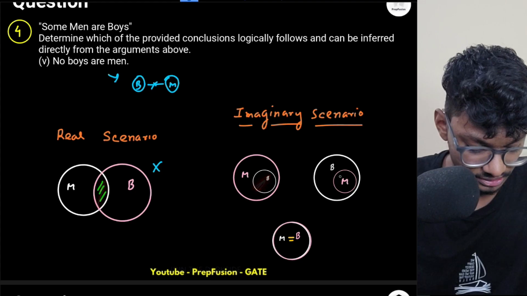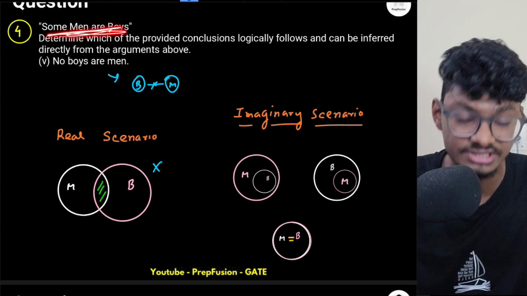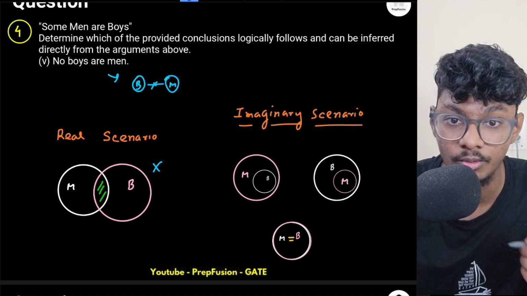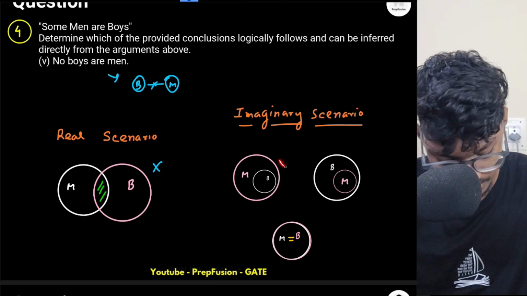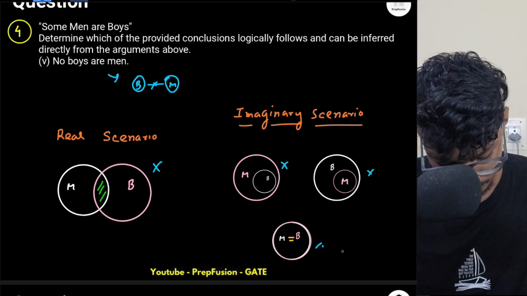There is some common region here. There is some common region here. There will always be some common region because the statement itself is telling some men are boys. So this will be definitely false, because none of the pictures are following the conclusion.